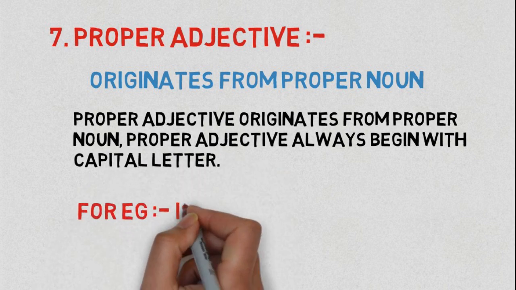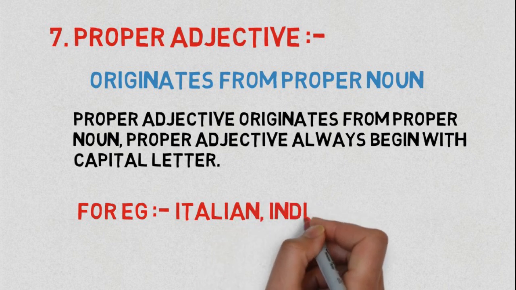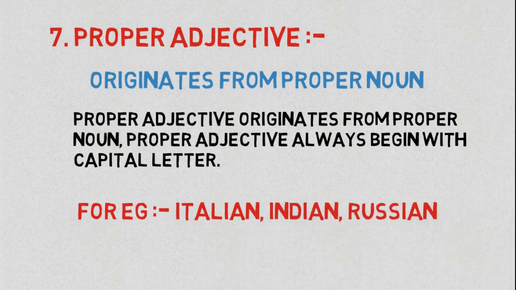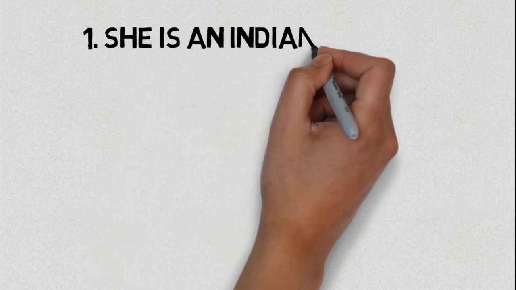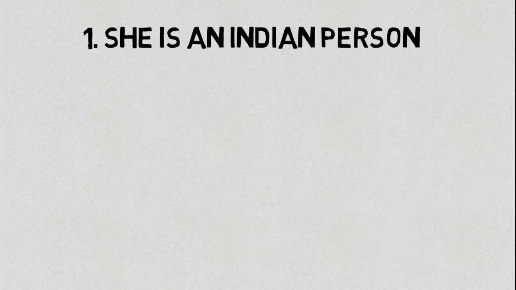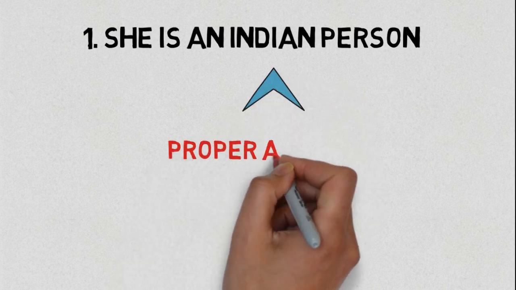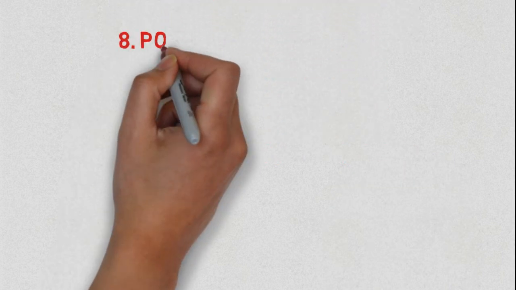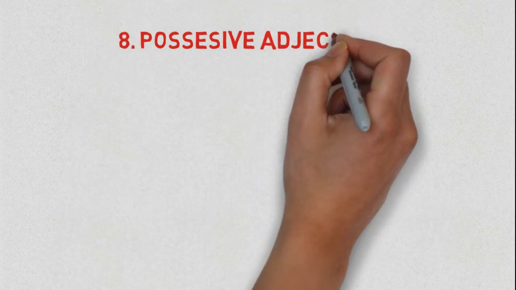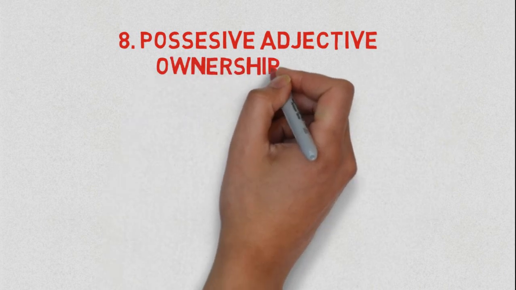For example, Italian, Indian, Russian. Sentence: she is an Indian person. Now, the word Indian is the proper adjective.